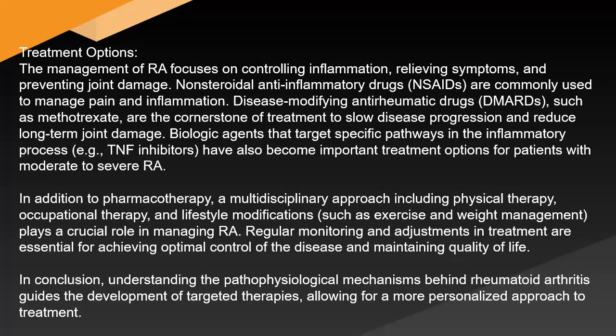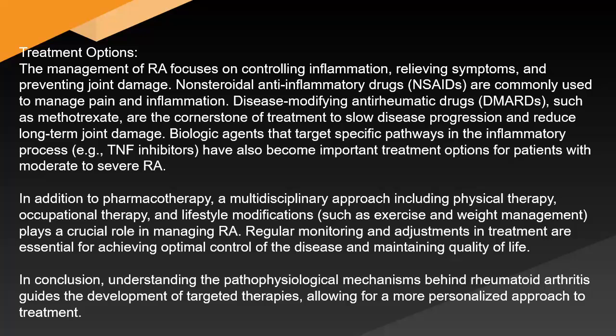Treatment options. The management of RA focuses on controlling inflammation, relieving symptoms, and preventing joint damage. Nonsteroidal anti-inflammatory drugs, NSAIDs, are commonly used to manage pain and inflammation. Disease-modifying antirheumatic drugs, DMARDs, such as methotrexate, are the cornerstone of treatment to slow disease progression and reduce long-term joint damage. Biologic agents that target specific pathways in the inflammatory process, e.g., TNF inhibitors, have also become important treatment options for patients with moderate to severe RA.